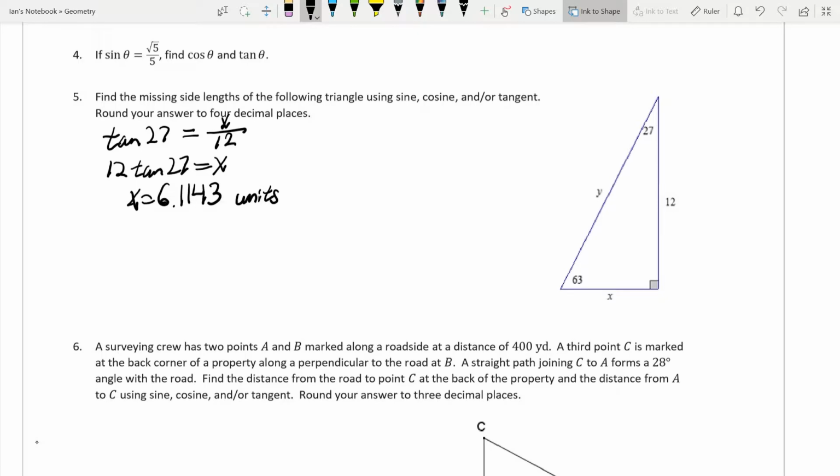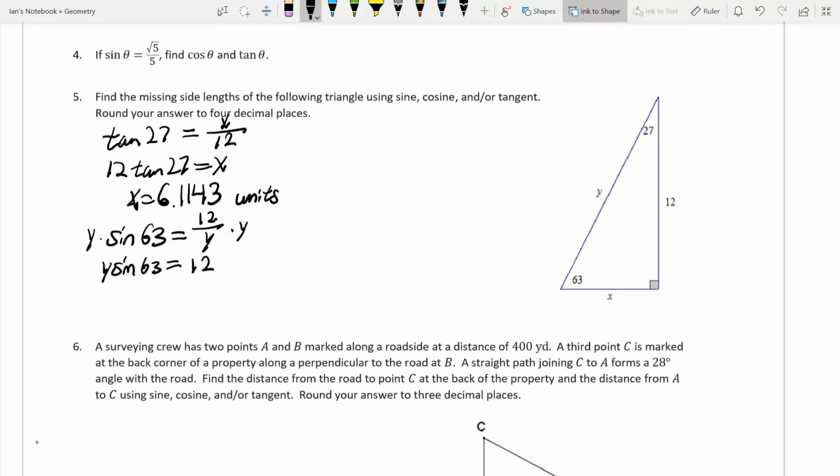Now, we're going to do almost the same thing for y. So we're going to use, let's use 63. So let's say the sine of 63 is equal to our opposite side divided by our hypotenuse of y. Now, there was no way I could set this up to easily be able to find that y by multiplying once. So what we're going to have to do is multiply both sides by y. So we get y sine of 63. Well, y sine of 63, that's because that's how we set this up.